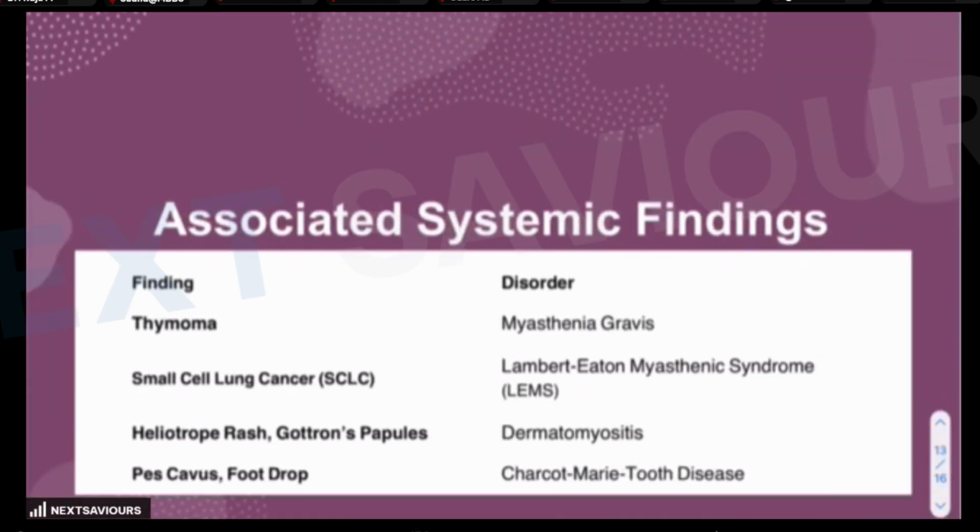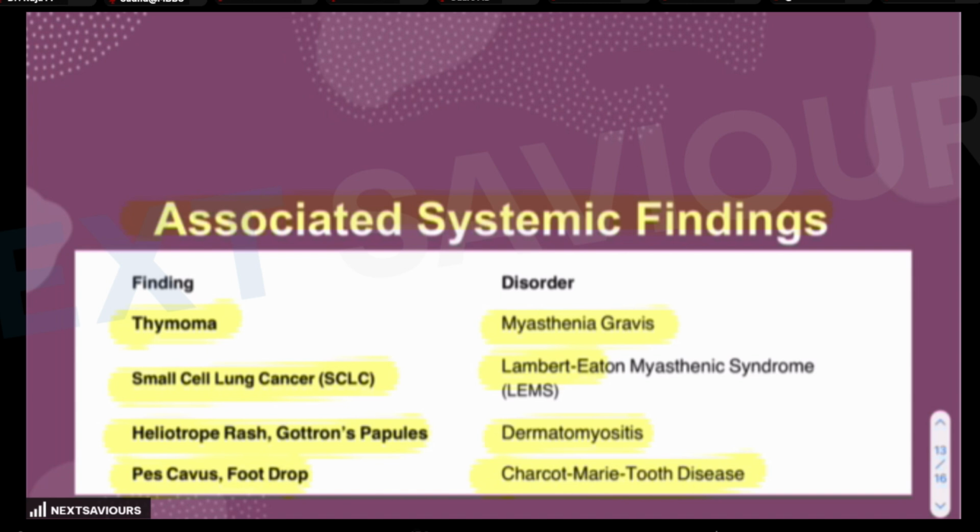Now, there are some associated findings which are related to these neuromuscular disorders. Thymoma is a feature which can be seen in, or which might lead to, myasthenia gravis. Small cell lung cancer is found to be associated in 40 to 60% of the cases with Lambert-Eaton syndrome. Heliotrope rash or Gottron's papules in case of dermatomyositis, while pes cavus and foot drop in case of Charcot-Marie-Tooth disease. So this is something which might be provided to you as a hint in the question.